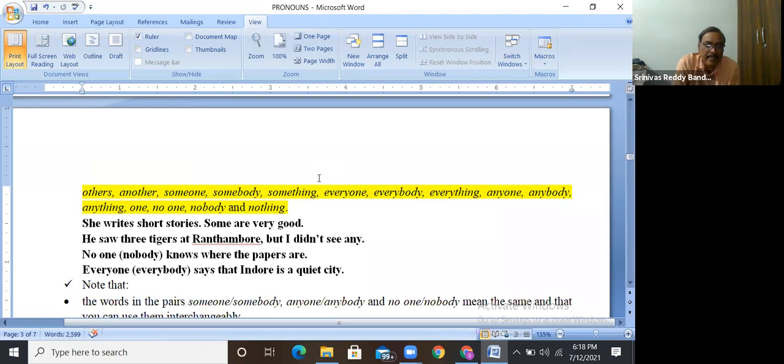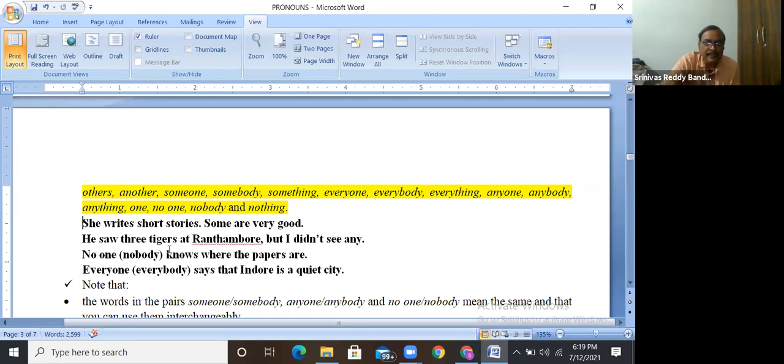Is it clear? And here we need to remember: everyone, everybody, everything, anyone, anybody, no one, nobody, nothing. All these are singular pronouns only. We have to say every one of them is clever. Don't say every one of them are clever. None of them is fit for the job. Don't say none of them are fit for the job.